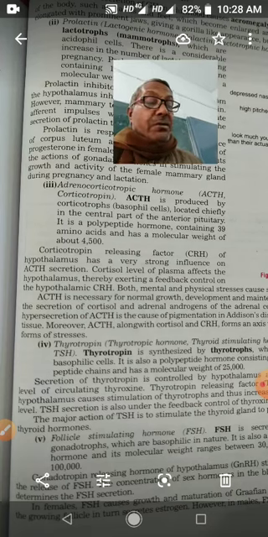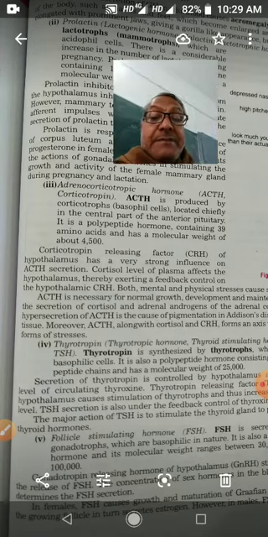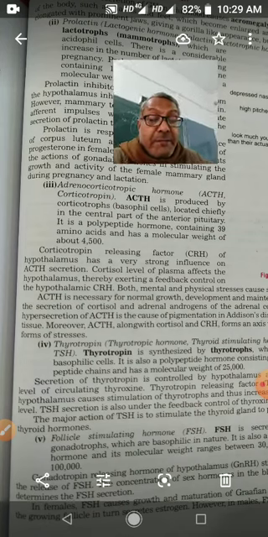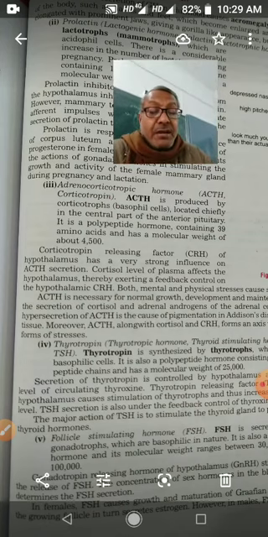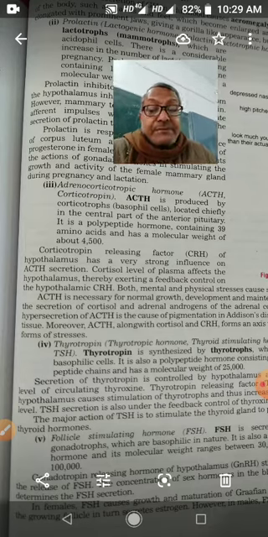This hormone controls and regulates the maturation of Graafian follicles, growing of follicles, secretion of estrogen, and spermatogenesis. Follicle stimulating hormone influences both male and female gametes.